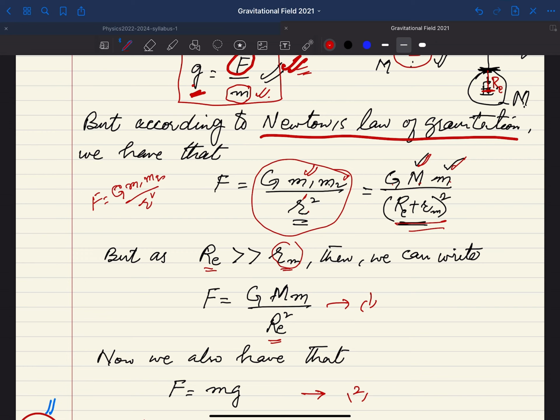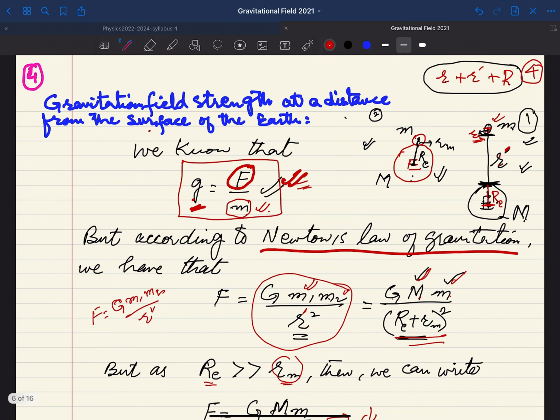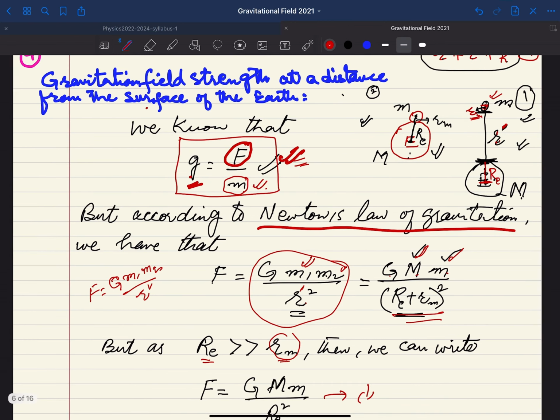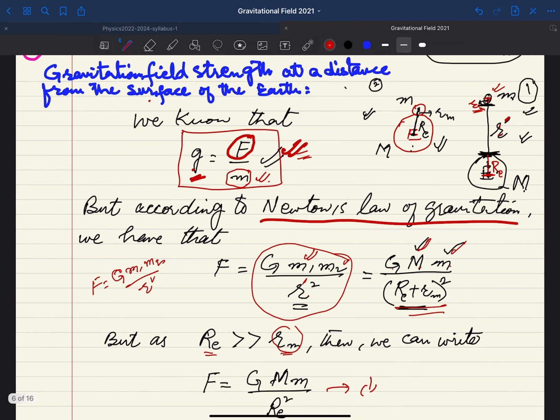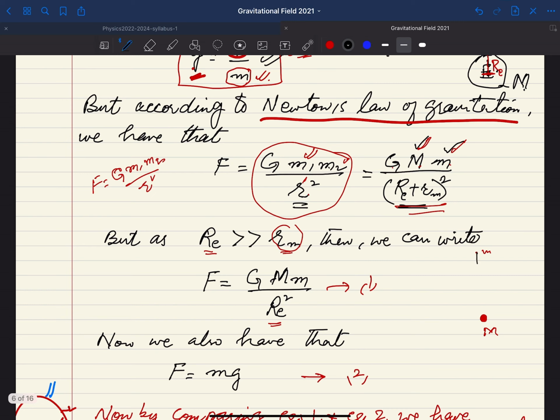So this is a little simplification. Or even if you introduce the concept of point mass, then you can avoid this confusion. As I have already mentioned, if you consider one point mass which is your earth, and another point mass which is the mass of the body, you simply say the distance between these two is the distance over here.